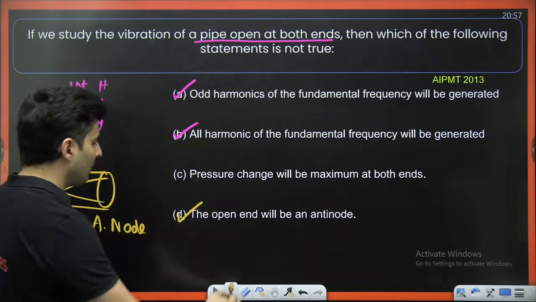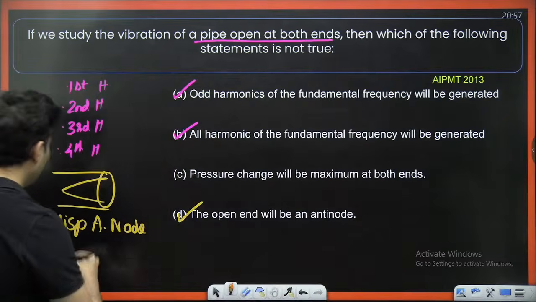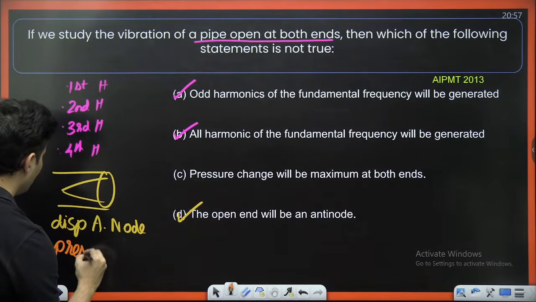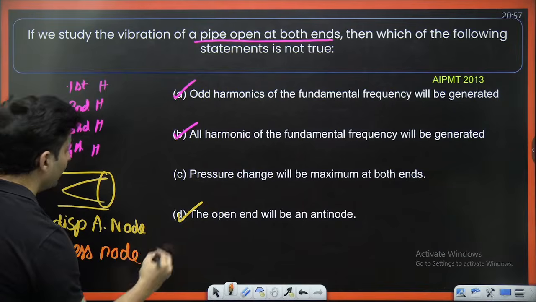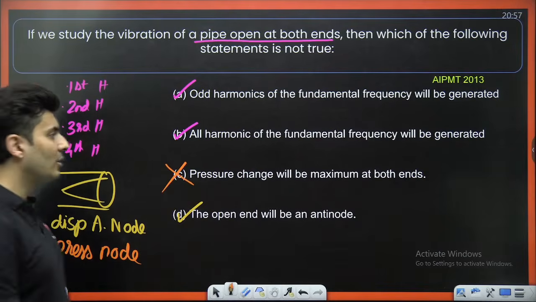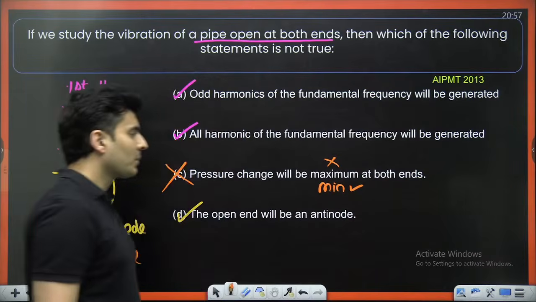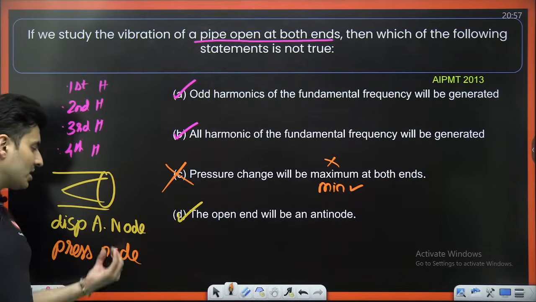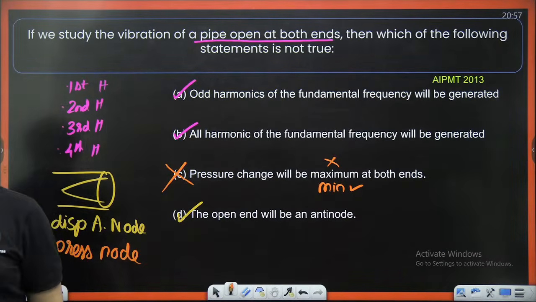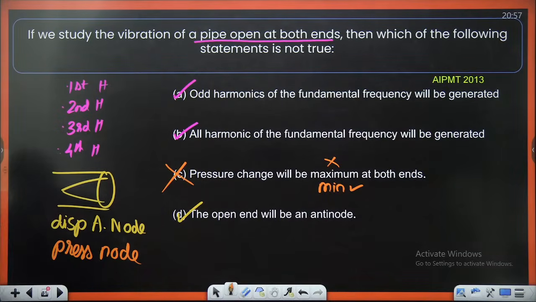Pressure change will be maximum? No. In fact, it will be a pressure node. So, pressure changes will not be maximum. In fact, it should be minimum. Minimum will be the correct one. Pressure node. Node means less variation. A lot of people make a mistake over there. Correct? Perfect. Shall we go ahead, my dear warriors?